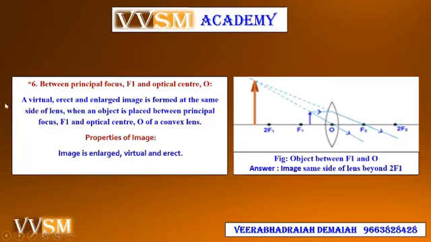A virtual, erect and enlarged image is formed when the object is placed in between optic center and F1. So it is not at all meeting, it is diverging, and if you produce the lines backward, then you will get an image like this one. The image is enlarged, virtual and erect. These are the important things to remember.